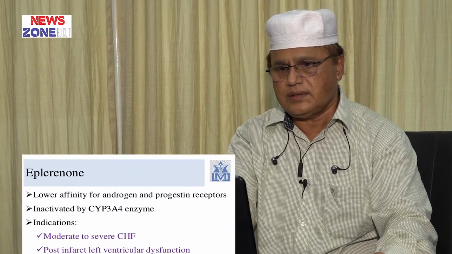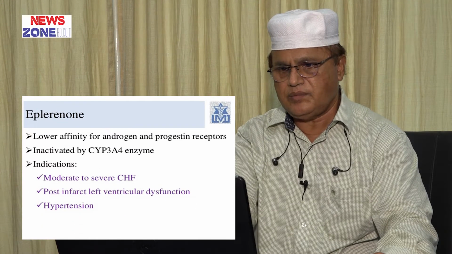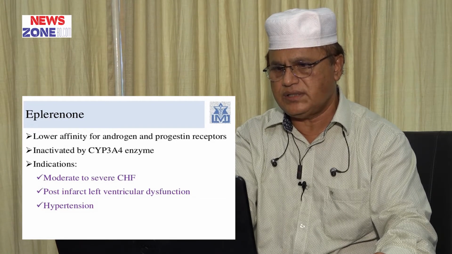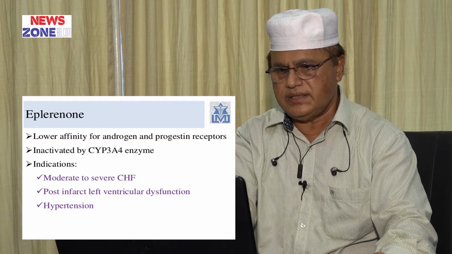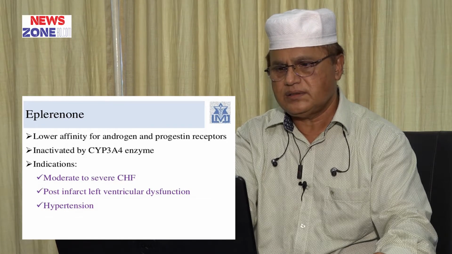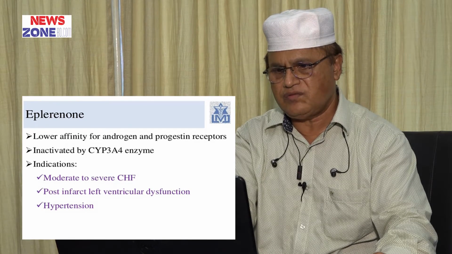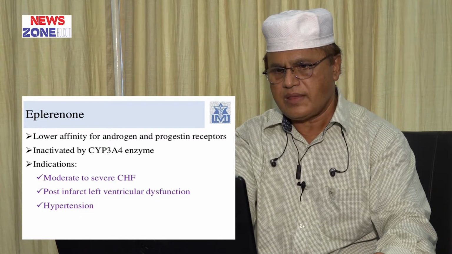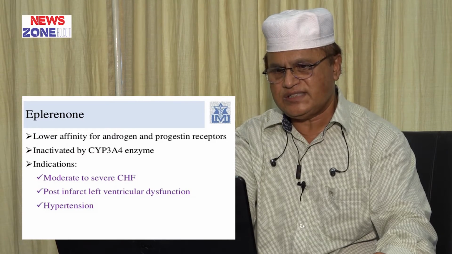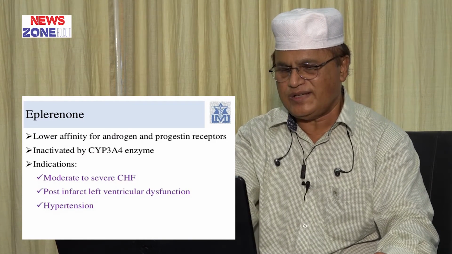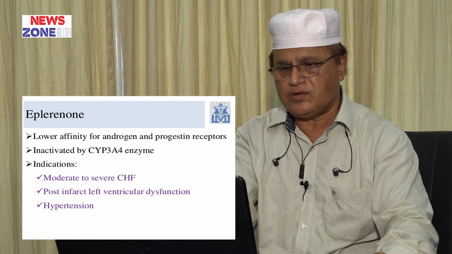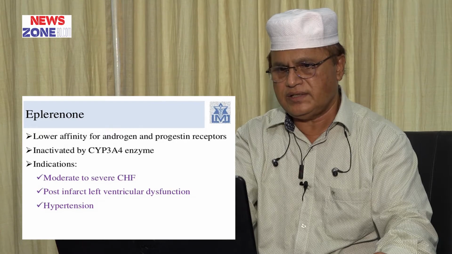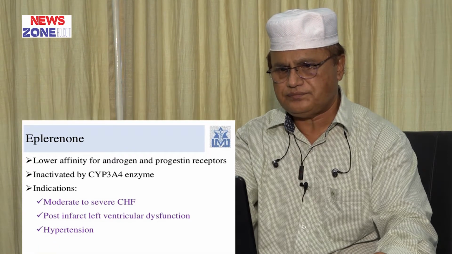Another diuretic is eplerenone, which has lower affinity for androgen and progestin receptors. It is indicated in moderate to severe congestive heart failure, post-infarct left ventricular dysfunction, and hypertension. Eplerenone's side effects are less than spironolactone, because eplerenone has less affinity for the aldosterone receptor.